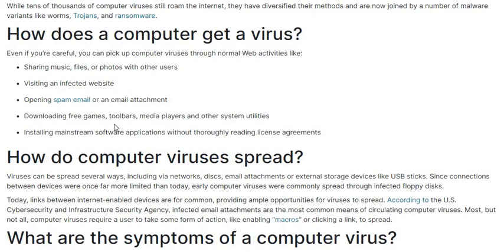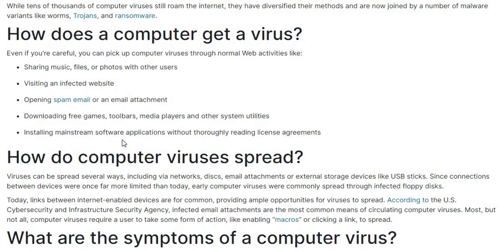Downloading free games, toolbars, media players and other system utilities. When you download any free games, toolbars or media players or movies, these viruses are attached with the file, and when you try to download these files, viruses are also downloaded in your computer.